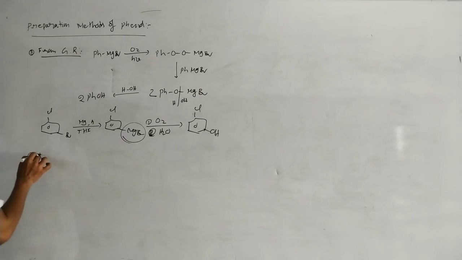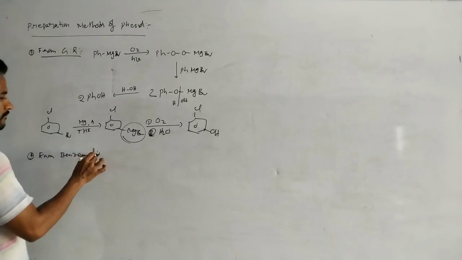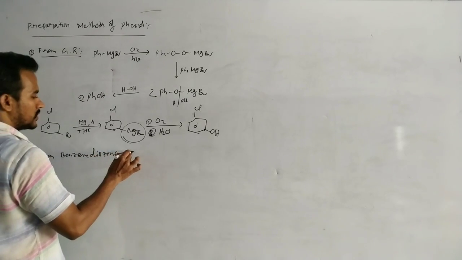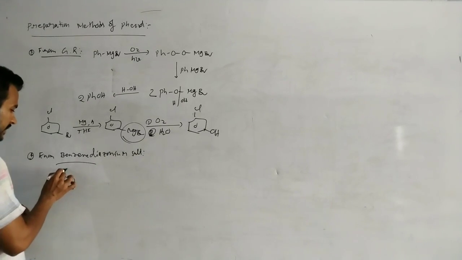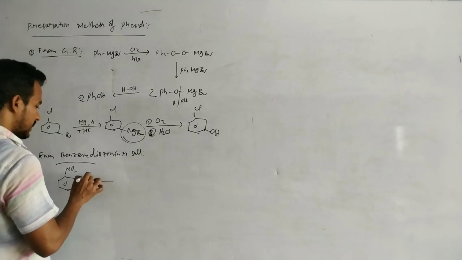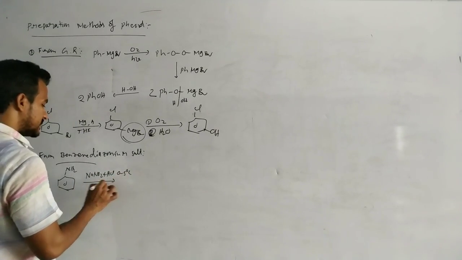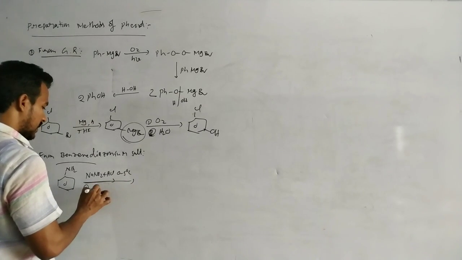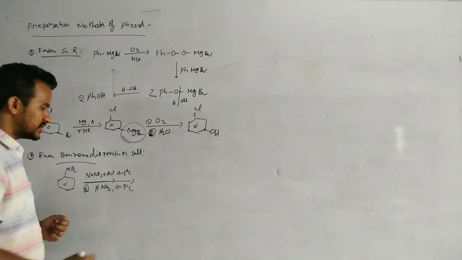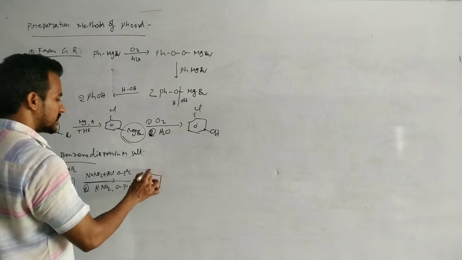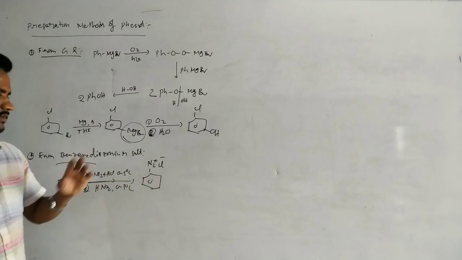And next, another one from benzene diazonium salt. Already you know this reaction. Aniline on treating with NaNO2 plus HCl at 0 to 5 degrees centigrade, or HNO2 again at 0 to 5 degrees centigrade. Actually, which reaction takes place here? It is a diazotization reaction. In diazotization, NH2 is converted to N2+ and Cl-.